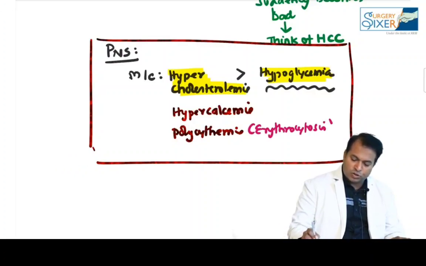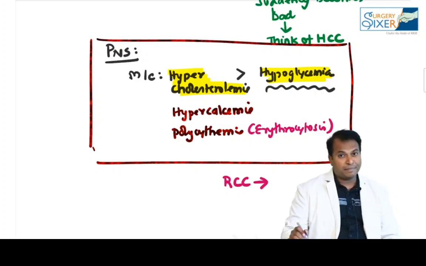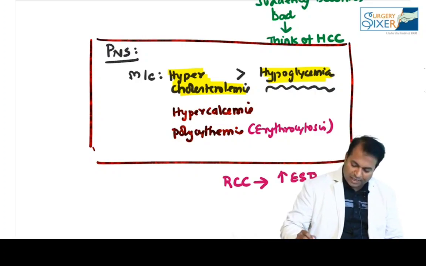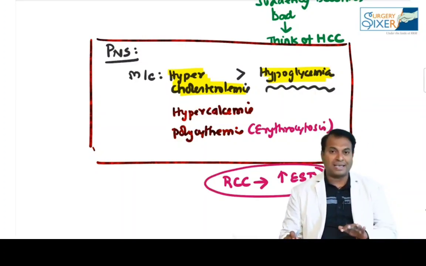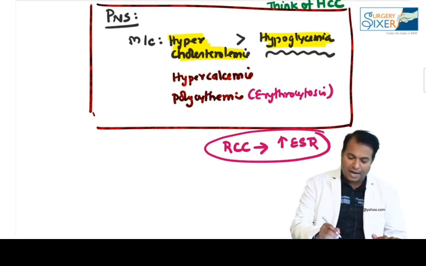Can somebody tell me what is the most common paraneoplastic syndrome in RCC? In RCC, it is increased ESR. Please don't forget, increased ESR is the most common paraneoplastic syndrome in renal cell cancer. In HCC, it is hypercholesterolemia.